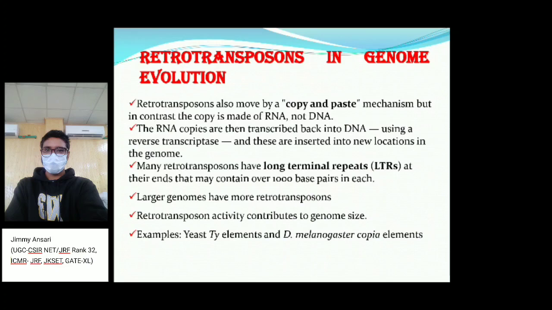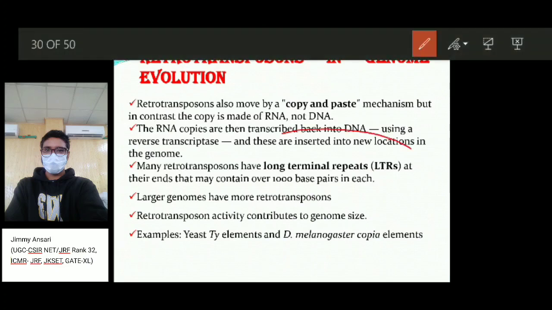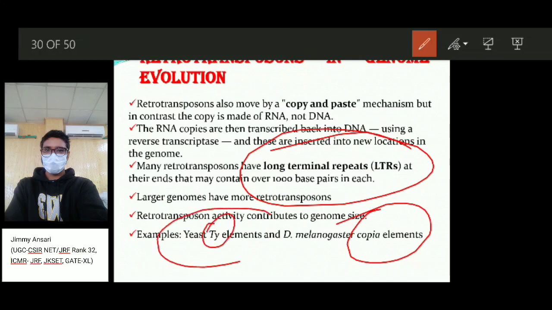Many retrotransposons have long terminal repeats, LTRs, at their ends. A larger genome may have many retrotransposons which actively contribute to genomes. Some examples of retrotransposons are the copia element in Drosophila melanogaster and the Ty elements in yeast.